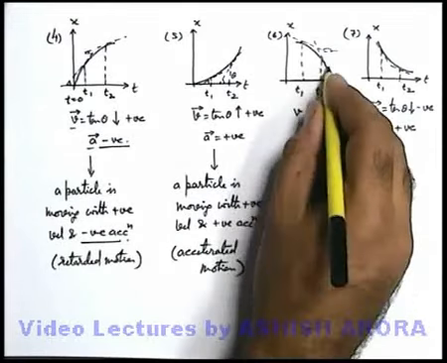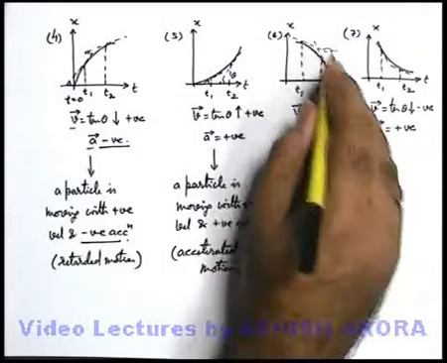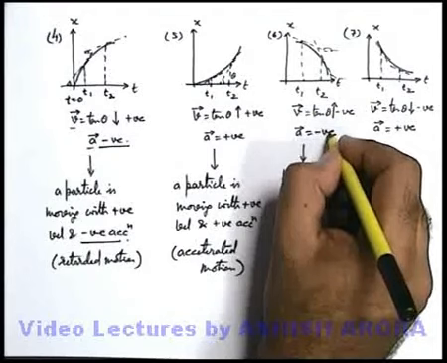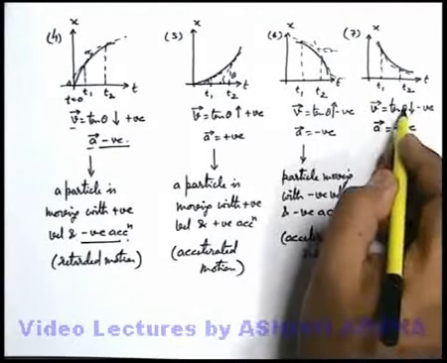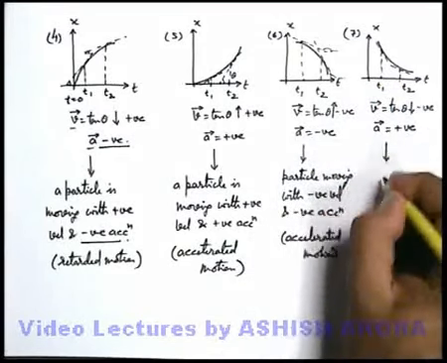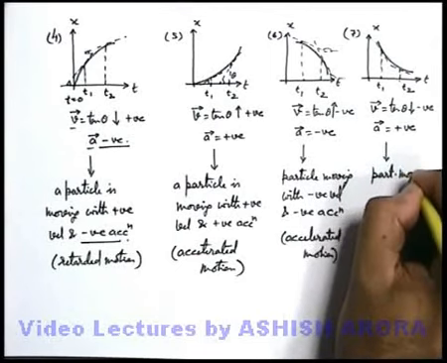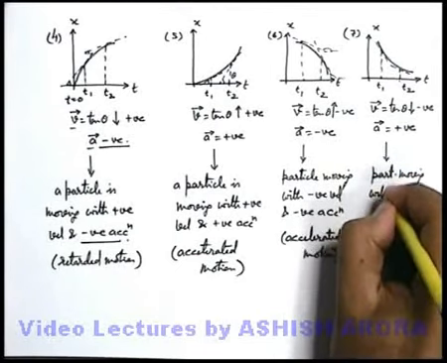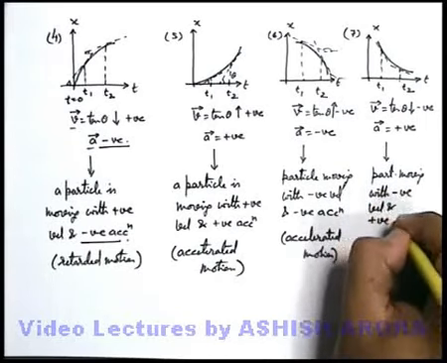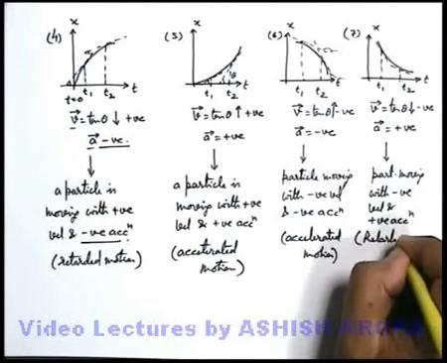Like in this case, again we can see the velocity is negative, but it is increasing. So acceleration we have taken in the same direction as velocity, it is negative. But here, as velocity is negative and it is decreasing, the acceleration must be opposite. This is the case which belongs to a particle moving with negative velocity and positive acceleration, which is the case of a retarded motion.